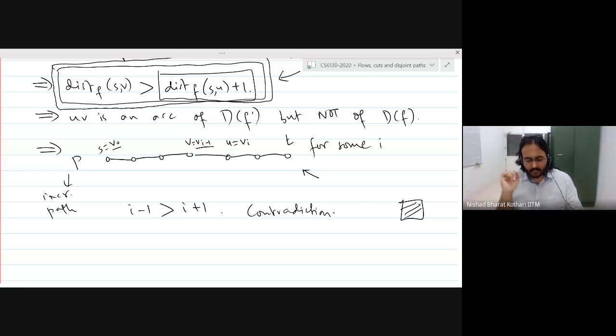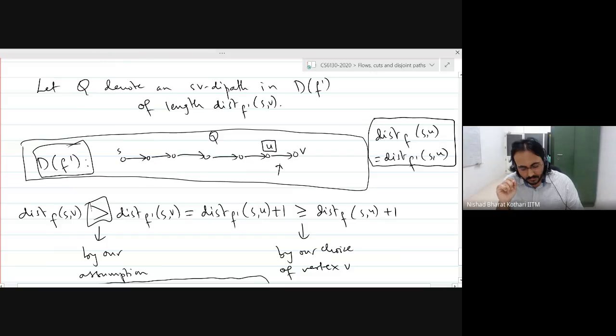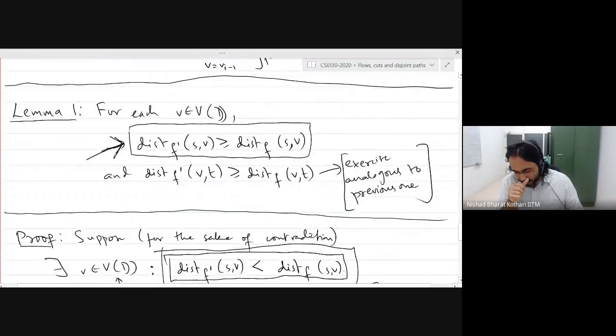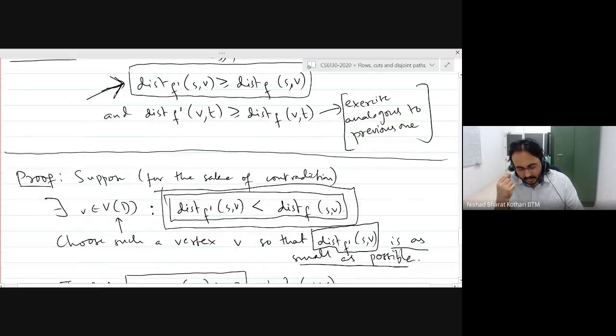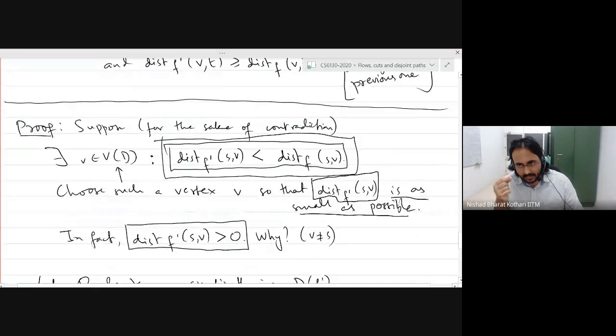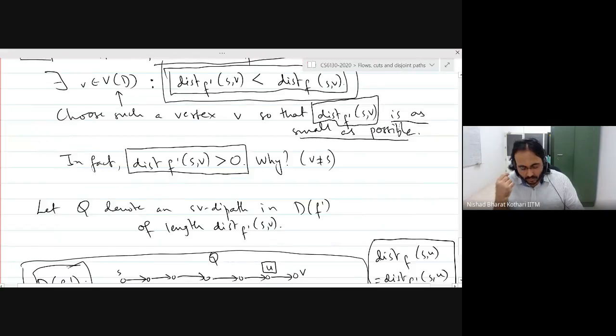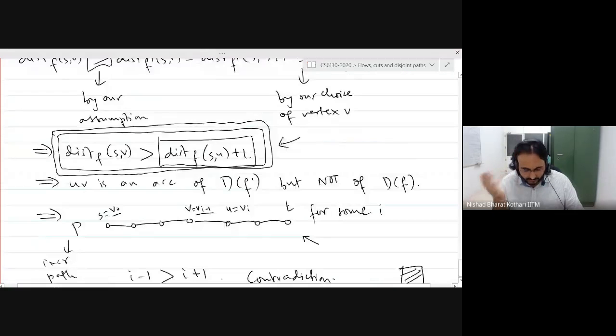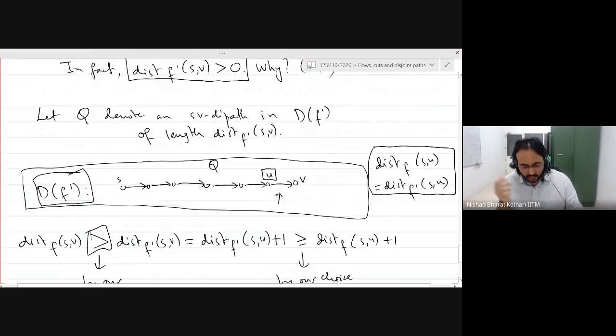Is everybody clear with the proof? So we assume that the inequality does not hold, and we picked a vertex which is at shortest distance in F prime. Then we went through an argument using the previous vertex U. Because we chose the vertex V to be at a shortest distance from S, U cannot violate the inequality.